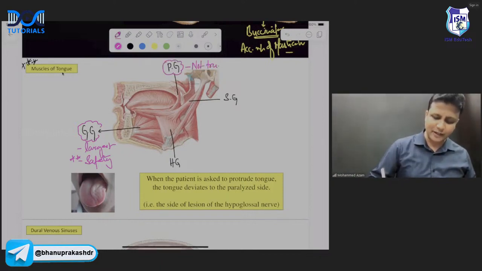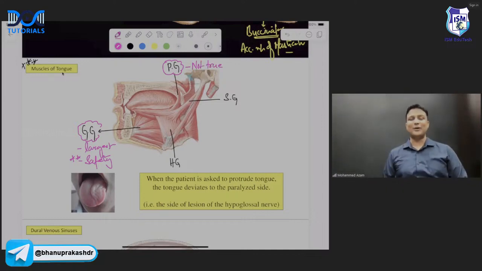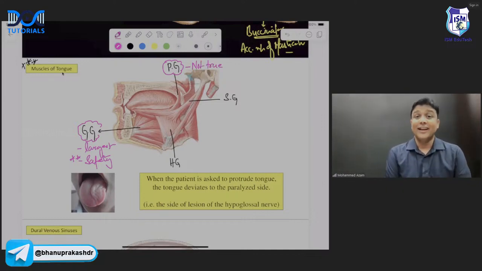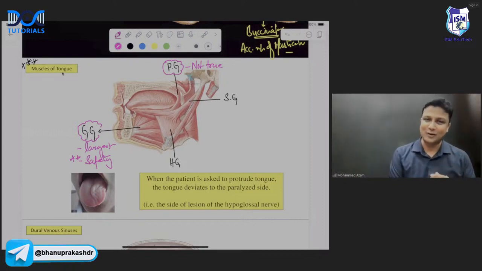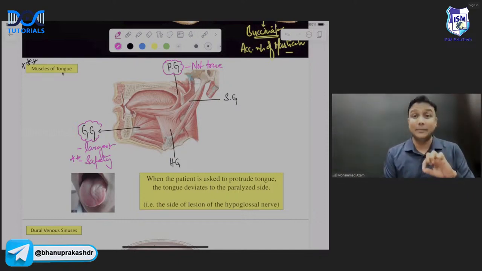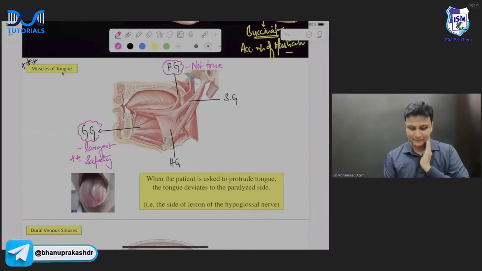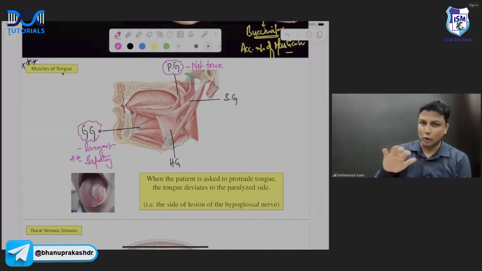And this is very easy to remember. Very easy. Why? Because, hello. Why? Because the name itself says palatoglossus. It is the muscle of the palate also, and it is the muscle of the tongue also. So therefore, it is not truly the muscle of the tongue, sir. Is it okay? Palatoglossus. So the muscles are done.